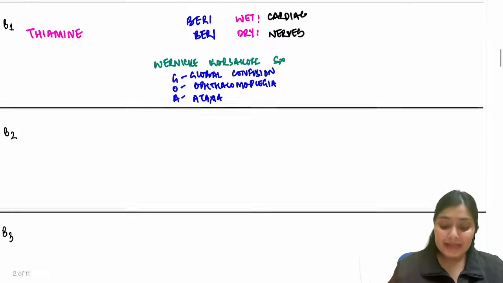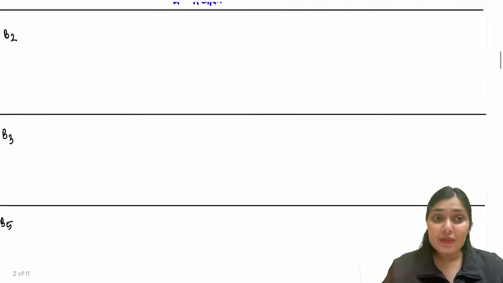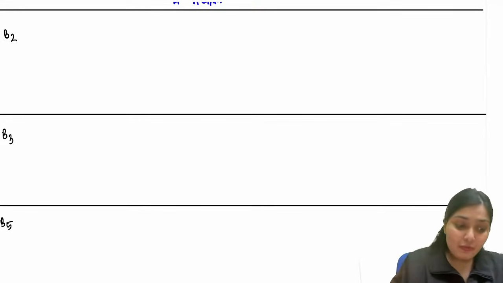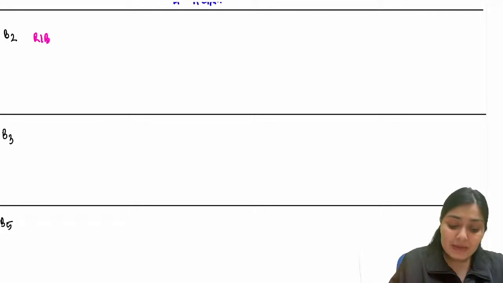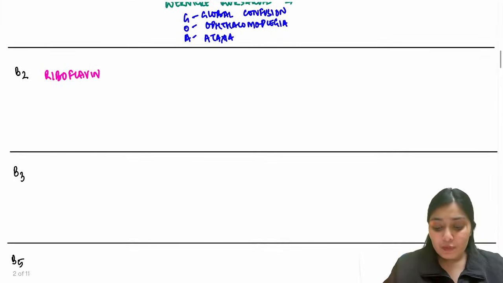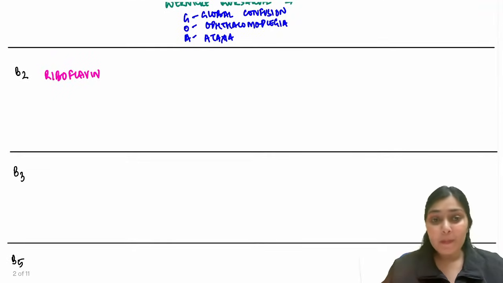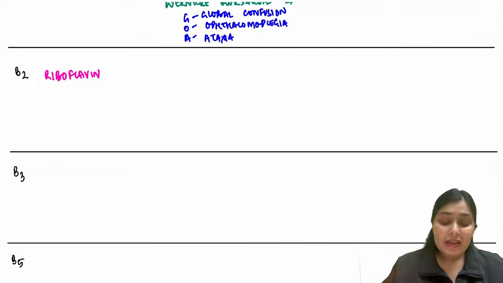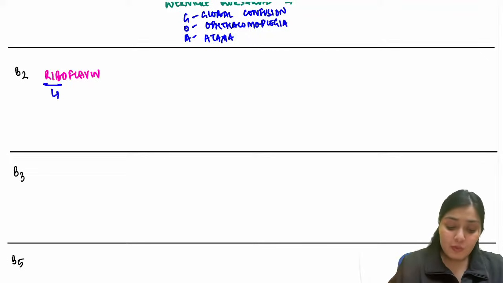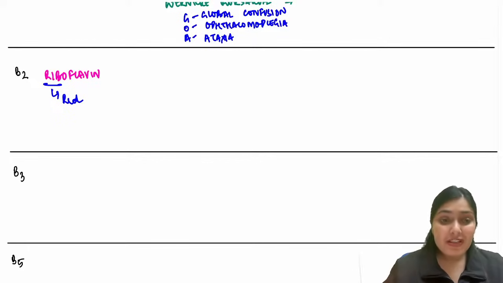Now let's move to the second B complex vitamin, B2. What is the name of B2? B2's name is riboflavin. Riboflavin. So in riboflavin deficiency, what do you see? Ribo gives me red, right?